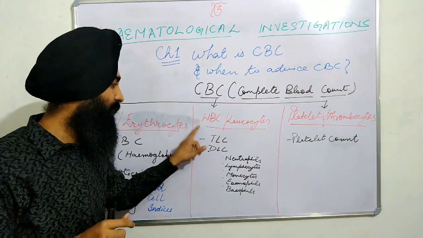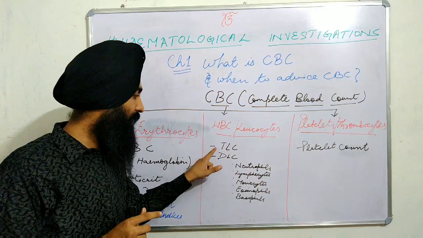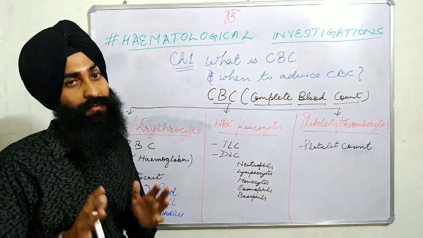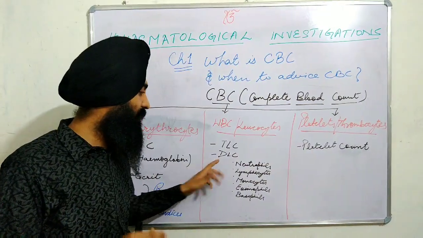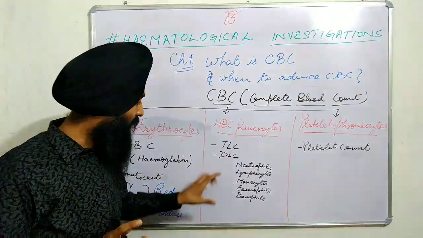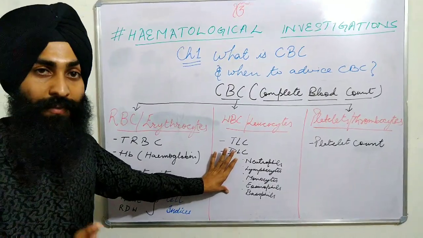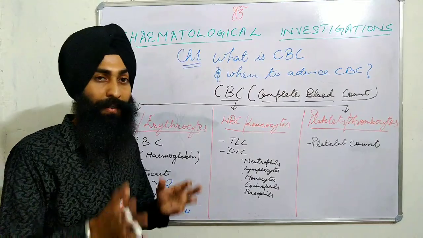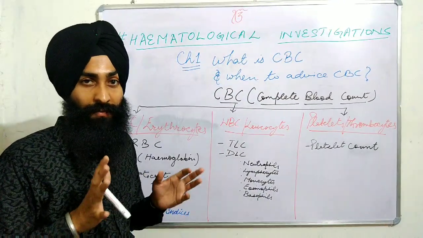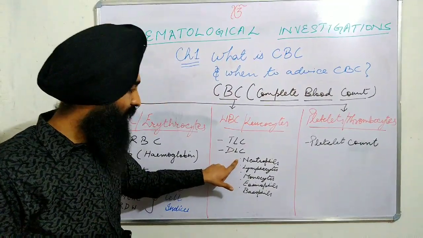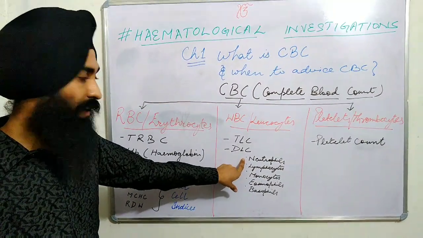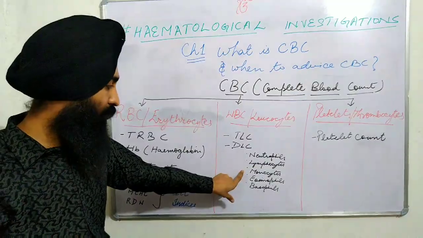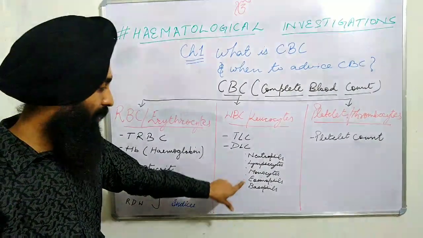Next is WBC. In WBC, TLC. TLC is total leukocyte count, that is 4,000 to 11,000 per cubic millimeter. And next is differential leukocyte count. Here we see the different types of WBC which are given in CBC, and it is written according to the percentage they are found in the blood. The maximum percentage we see of leukocytes are neutrophils. Second we see lymphocytes, then monocytes, then eosinophils, and then basophils.